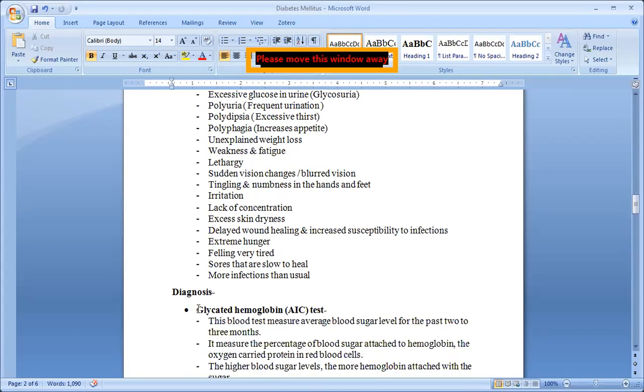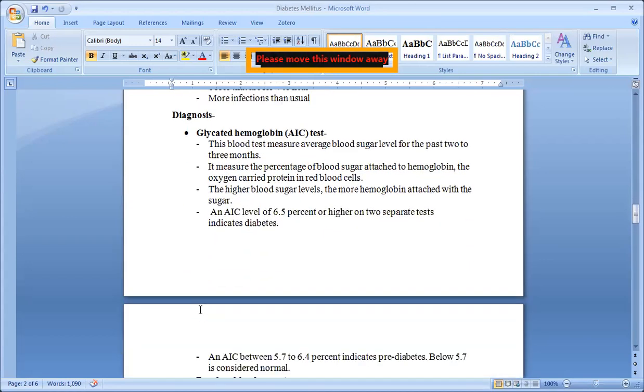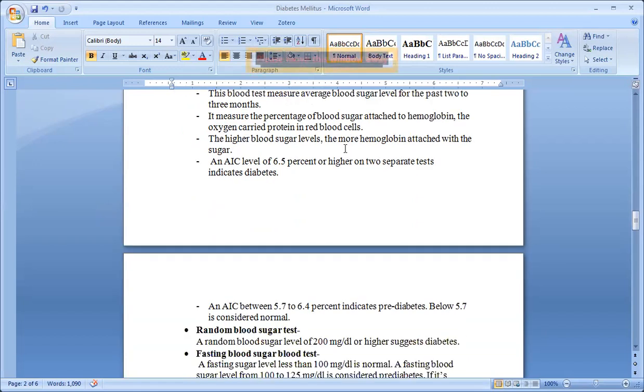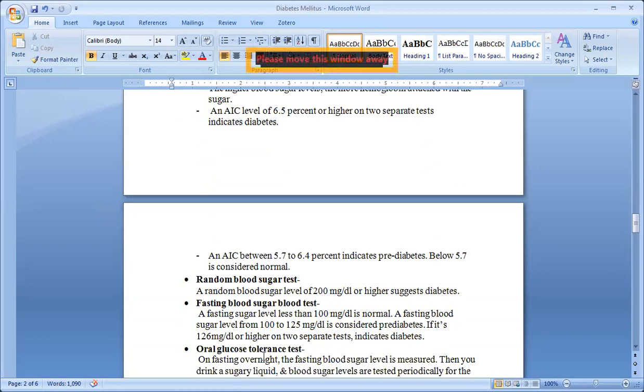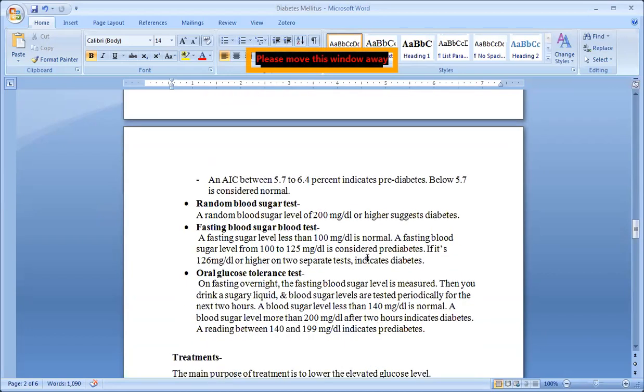Now we will see the diagnosis. Which diagnostic tests are there? Actually, we will see the blood test, whether glucose is there or not. How we will see: the glycated hemoglobin test. Random blood sugar, fasting blood sugar, and the oral glucose tolerance test are also there. These are the diagnostic tests for diabetes.